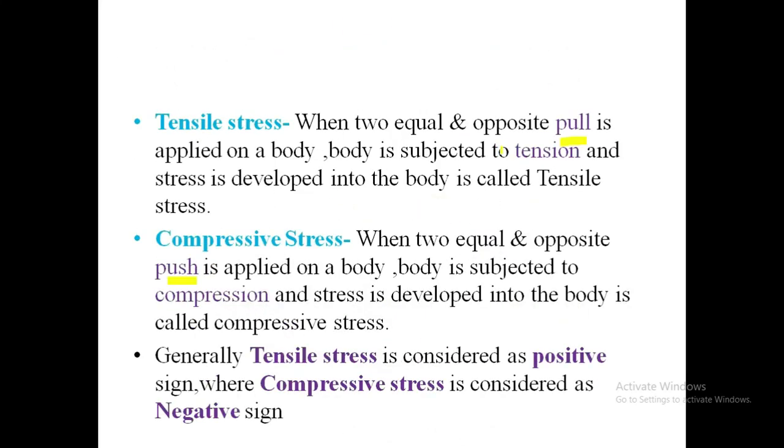First type is direct stress. Direct stress is formed due to the direct load, and a direct load is one which coincides with the axis of a body. Direct load has two types, tensile stress and compressive stress. Tensile stress means the force direction is in the pull direction. Compressive stress means the force direction is in the push direction.